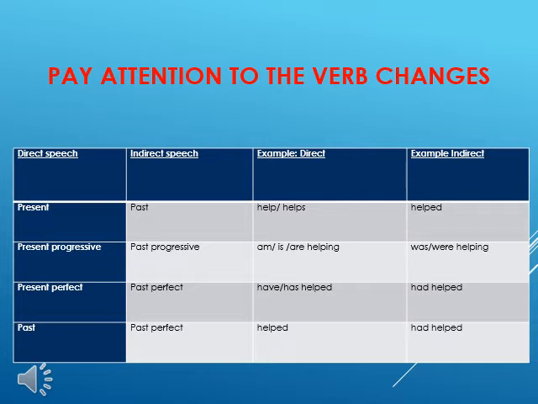Present perfect is changed to the past perfect. For example, have helped becomes had helped. The past becomes past perfect. For example, helped becomes had helped.